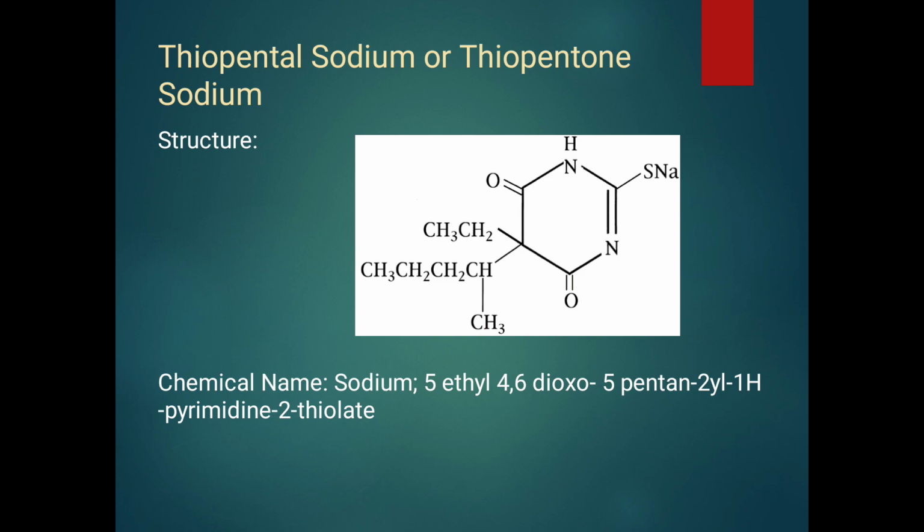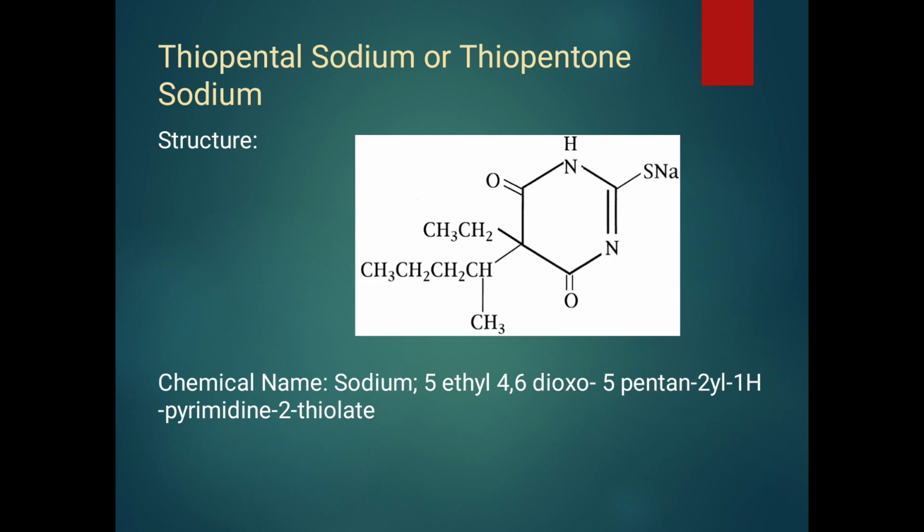The chemical name of this compound is sodium 5-ethyl-4,6-dioxo-5-pentan-2-yl-1H-pyrimidine-2-thiolate. At the second position thio is there, that's why it is thiolate.